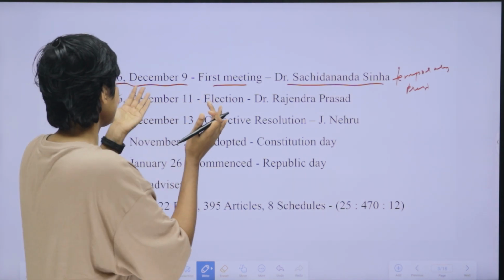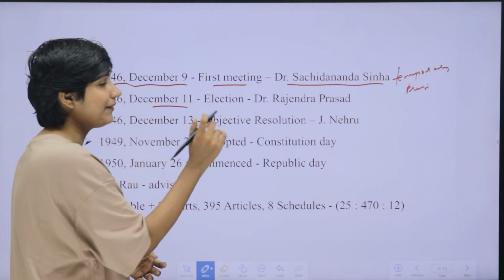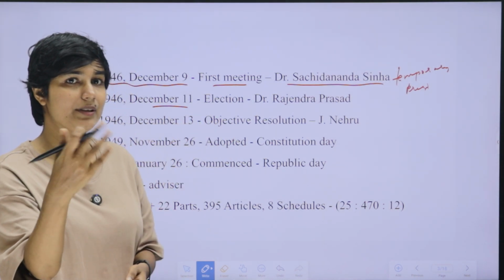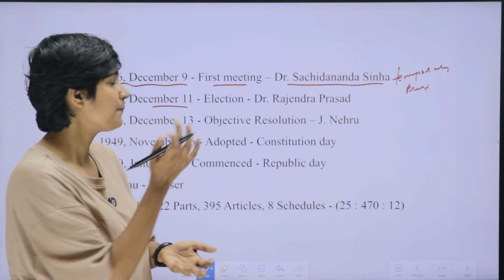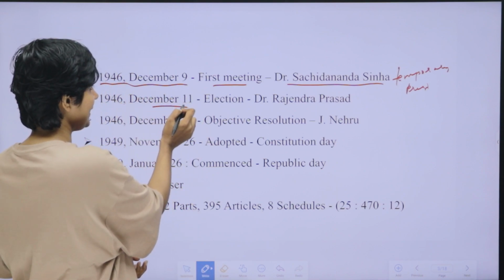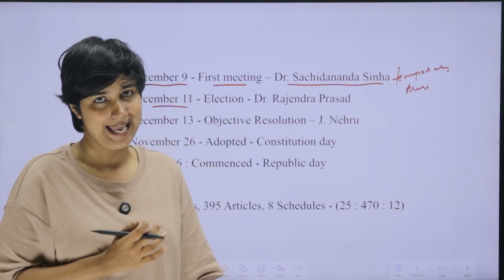Okay, then the next meeting was held on 11th December 1946. Everything is happening in the same year with a difference of 1 or 2 days. On that meeting, the election for the Constituent Assembly president was held.